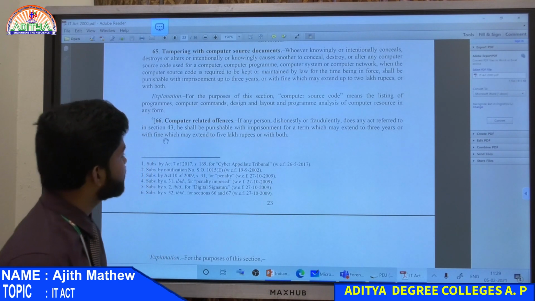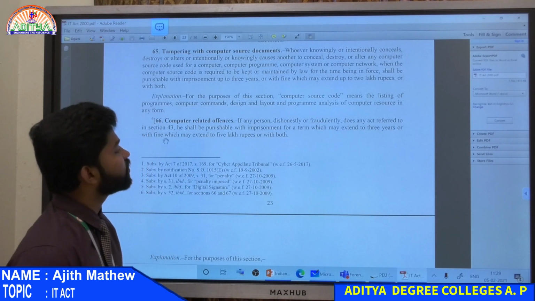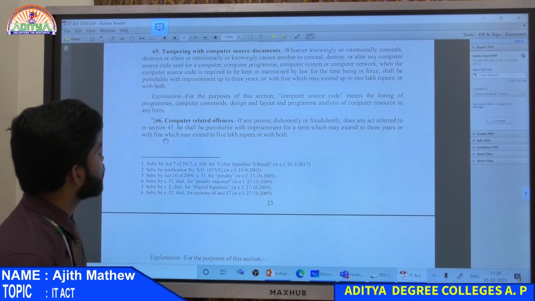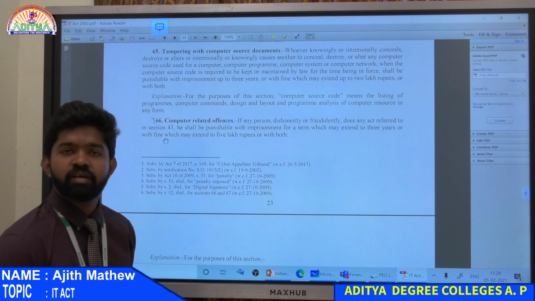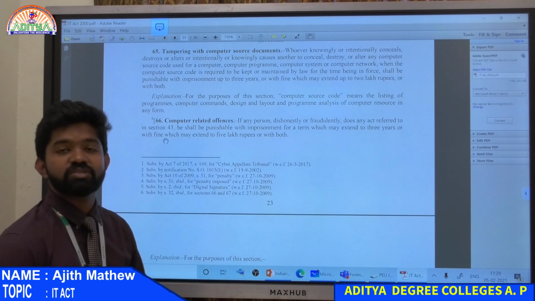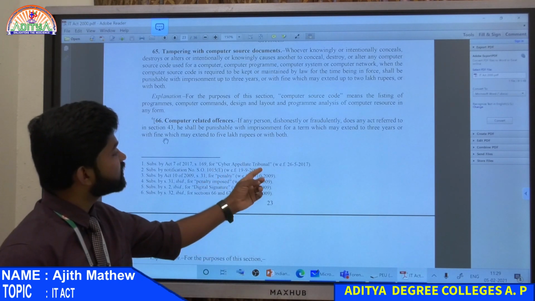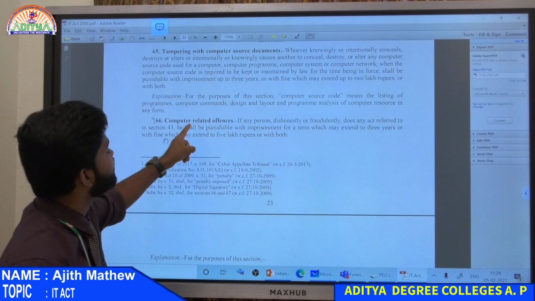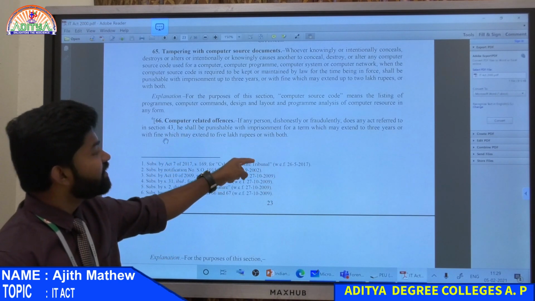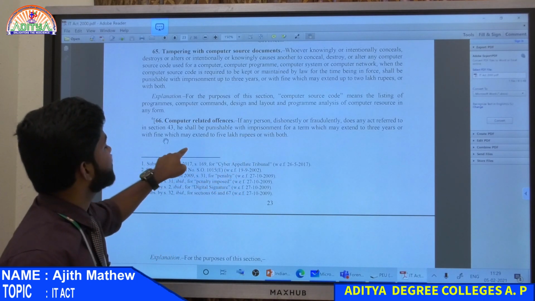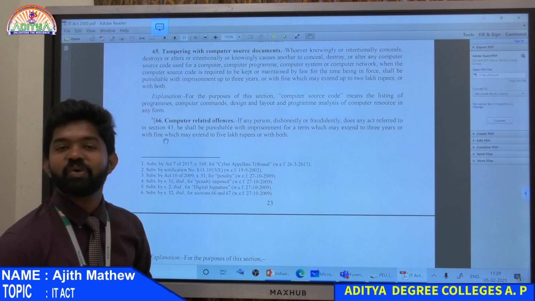So if any person dishonestly or fraudulently does any act referred to in section 43. You have seen section 43, right? Just now we read section 43. It shows so many things: tampering with computers, deleting something, introducing virus, all those things. So if any person dishonestly or fraudulently does any act referred to in section 43, he shall be punished with imprisonment which may extend to 3 years, with fine which may extend to 5 lakh rupees or both.